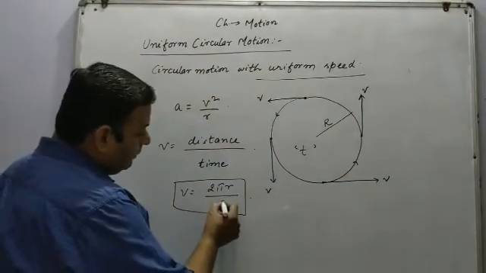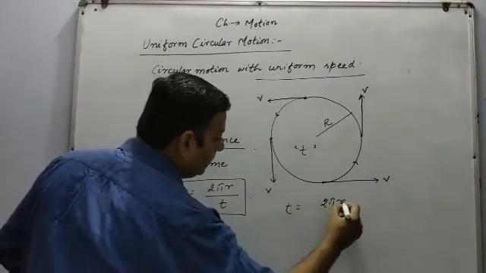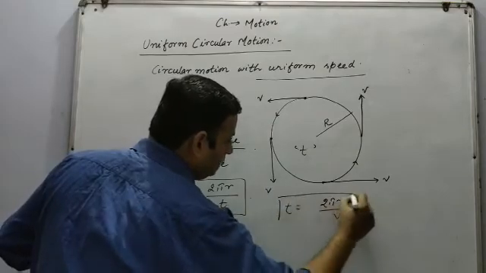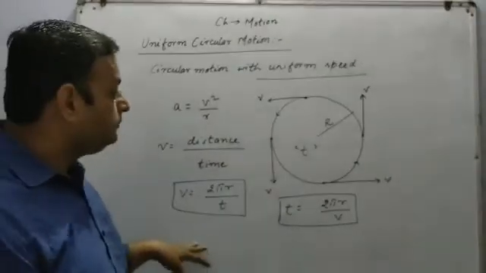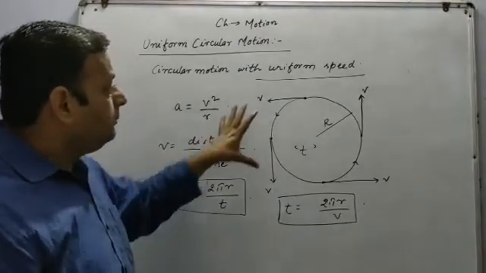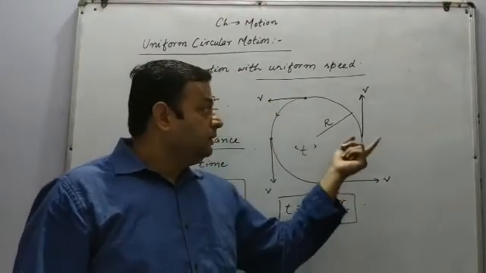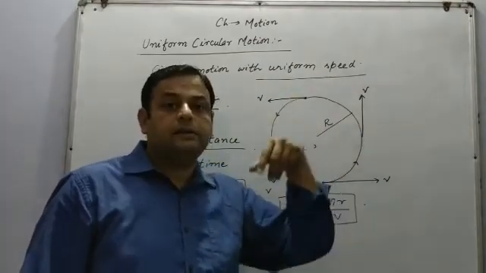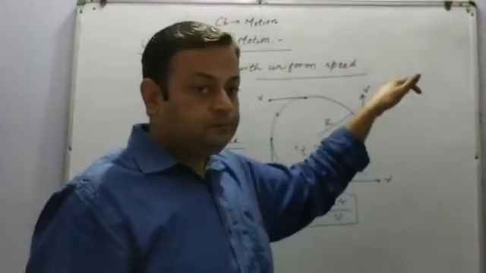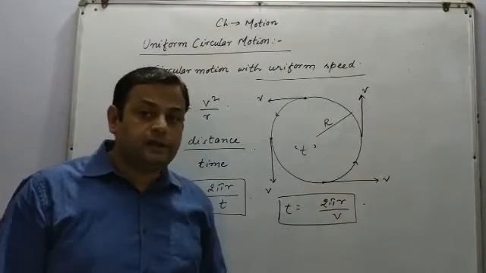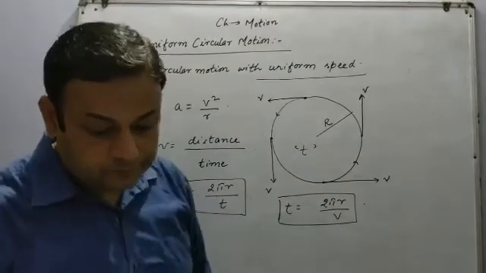Now, from this formula we can take out the time period of the circular motion. T is equal to 2 pi r upon v. So this will be the formula of the time period. Now always remember few examples of uniform circular motion. The very first example is rotation of the satellites around the planet. For example, the rotation of moon around the earth, the rotation of any artificial satellite around the earth is also considered to be the uniform circular motion.